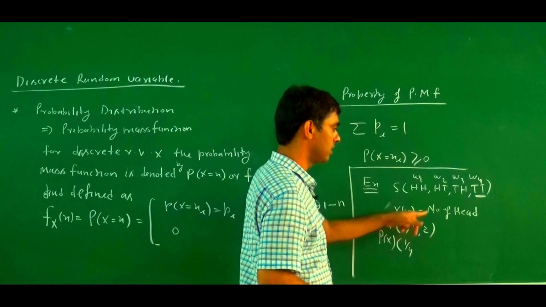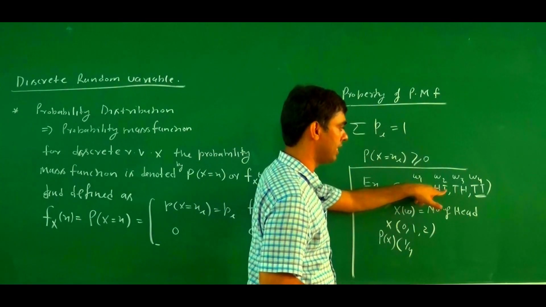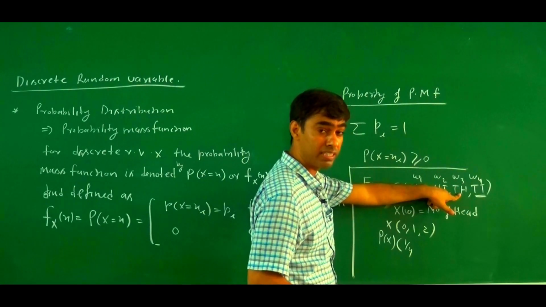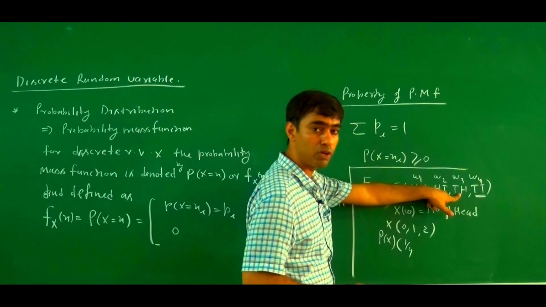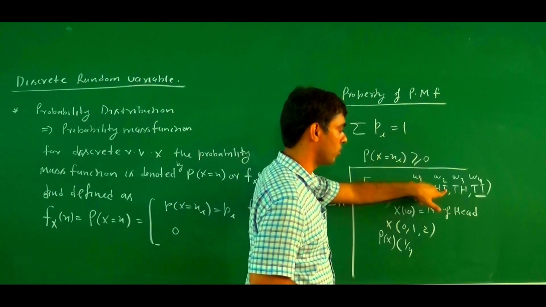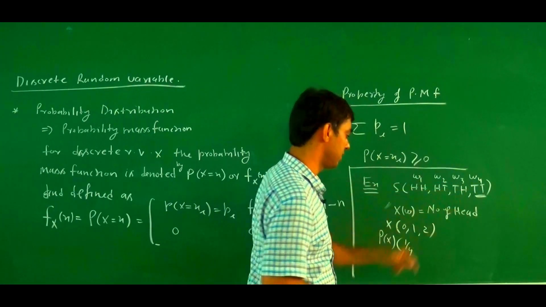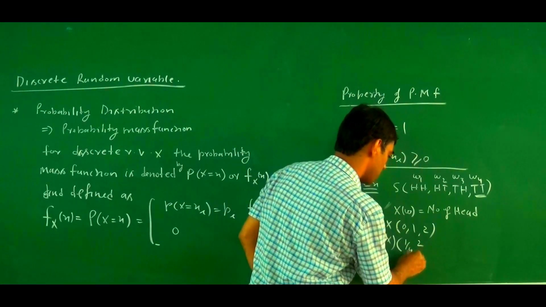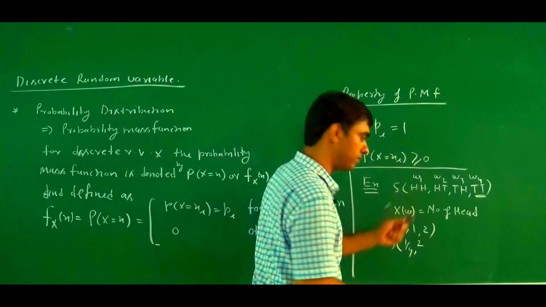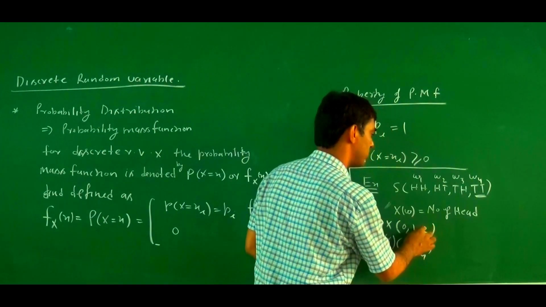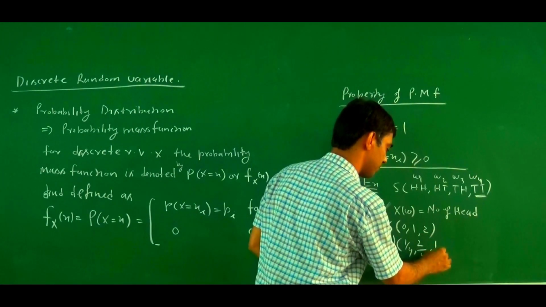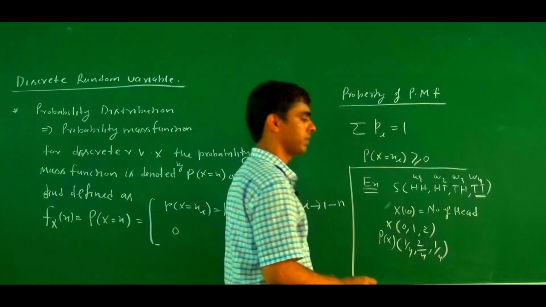For one head, there are 2 favorable events, head-tail and tail-head. The classical definition of probability is the number of favorable events upon the total number of events. So 2 divided by 4, 2 by 4. And for 2 heads, there is 1 favorable event, 1 by 4.